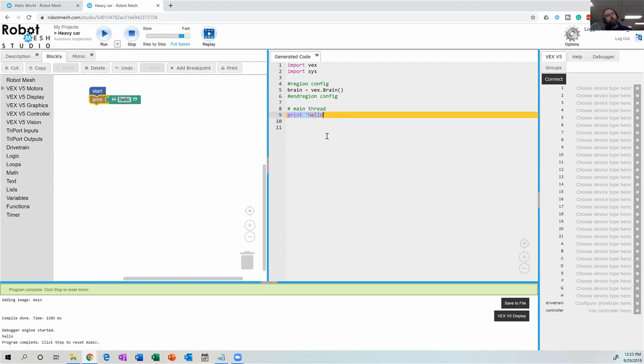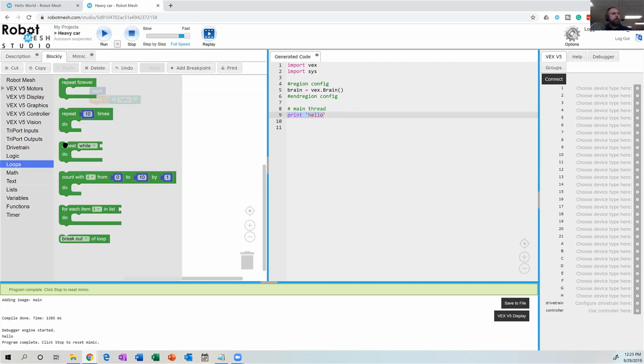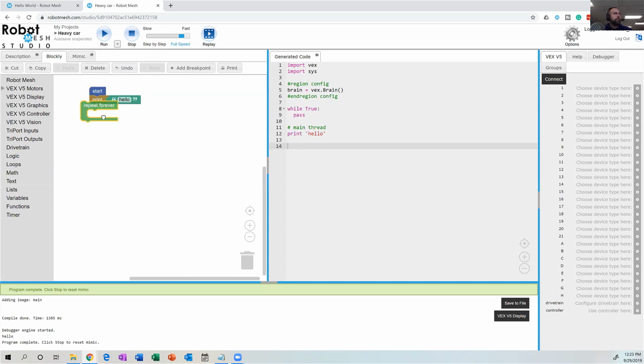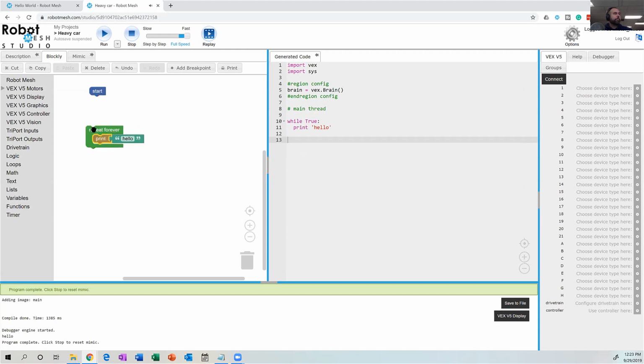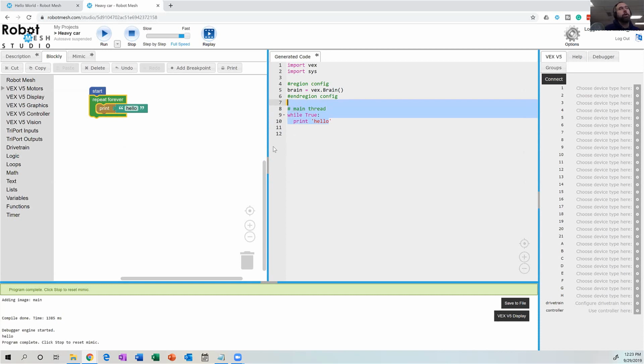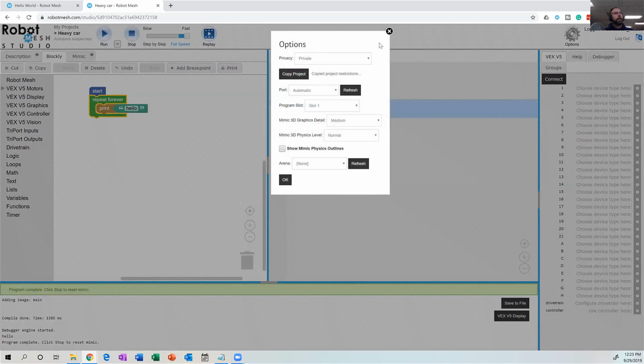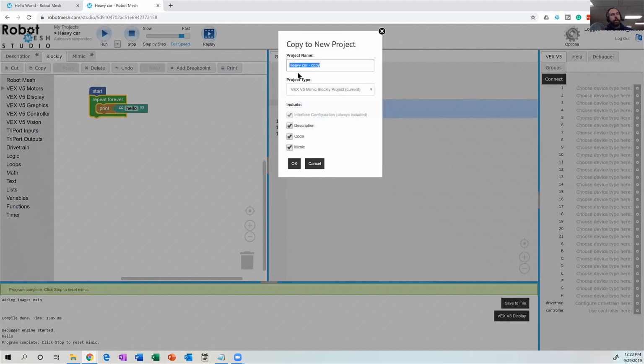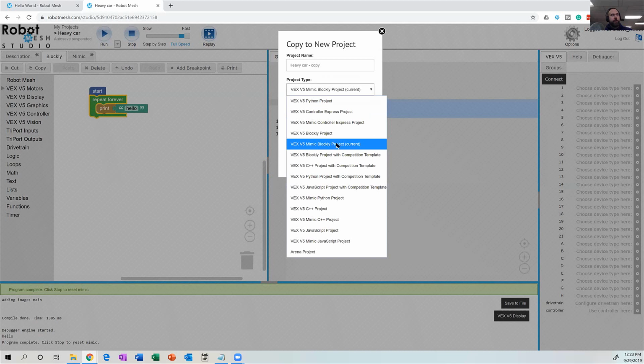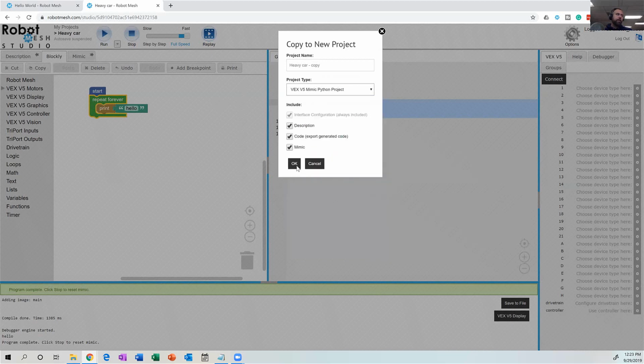So for Python people, if you didn't know how to do something like, say, for example, I want to create a loop, and maybe this loop is going to loop forever and print hello forever, you can see how it generated the Python here. So later on, I can come in here to my options in the top right-hand corner and click copy project. And I can go from this being a Blockly program, where if I change the project type from VEX V5 Mimic Blockly project, I can go to something like a VEX V5 Mimic Python project and hit OK.